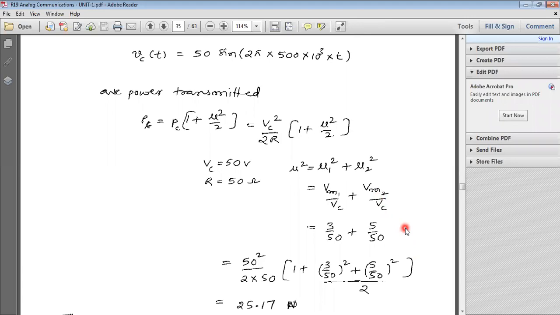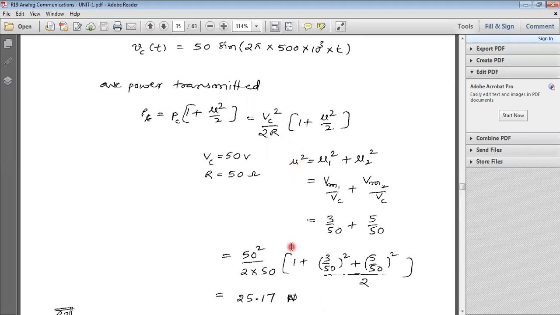First you calculate mu1 and mu2. Then you get the mu square value: mu square equals mu1 square plus mu2 square. After that, you substitute VC, R and the mu square value.